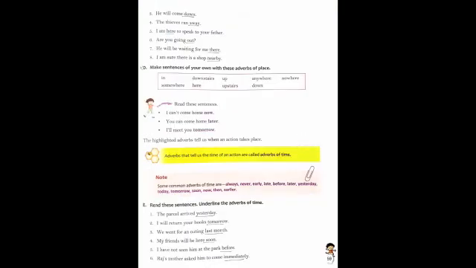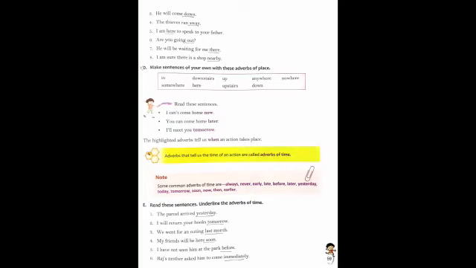Here one more example, adverbs of time. So what are adverbs of time? Adverbs that tell us the time of an action are called adverbs of time. It tells you the time when the action happened.